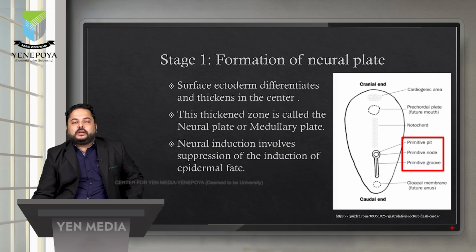So it can lead to the formation of skin tissues, the exterior tissues, and if the factor is absent, it will lead to the formation of neuronal cells. So that factor is termed as BMP, that is bone morphogenic protein.